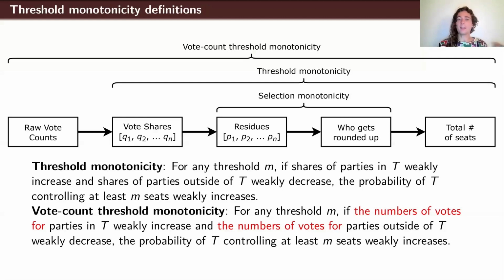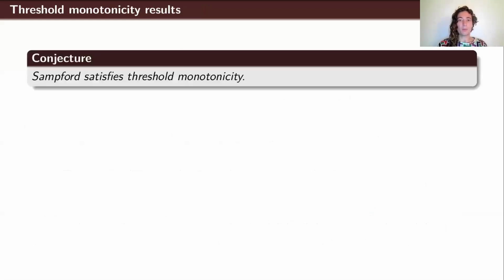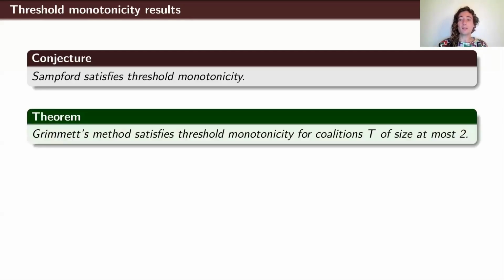As I said, threshold monotonicity is what we really view as important. Unfortunately, despite a lot of effort, we're not able to show that Samford sampling satisfies it. This is the main question left open by our work, and we think it's a very interesting direction for future work. The only positive result we do have about threshold monotonicity is that Grimmett's method actually does satisfy it, but only for coalitions T of size at most 2. And as we've seen, for coalitions of size 3, it doesn't even satisfy the weaker selection monotonicity axiom.